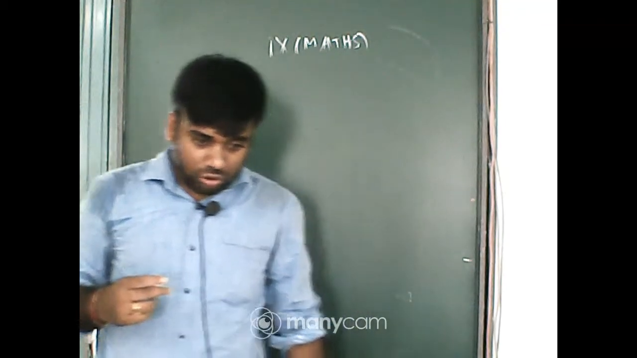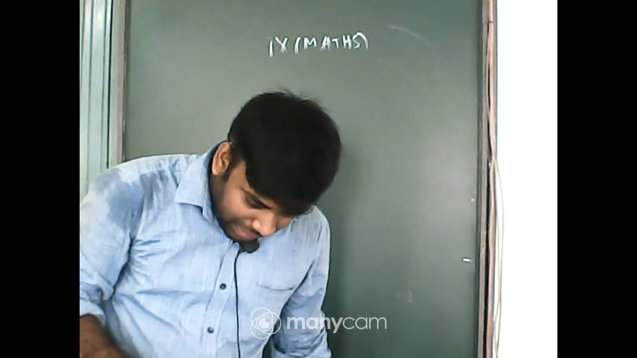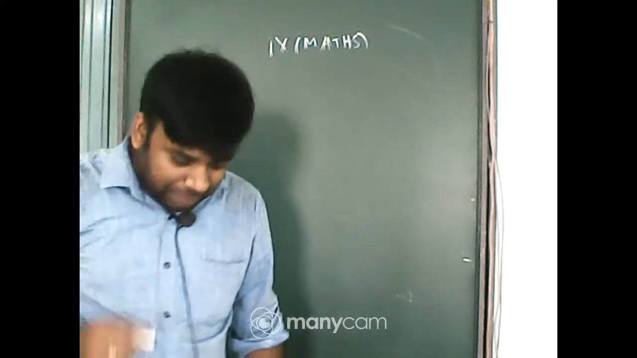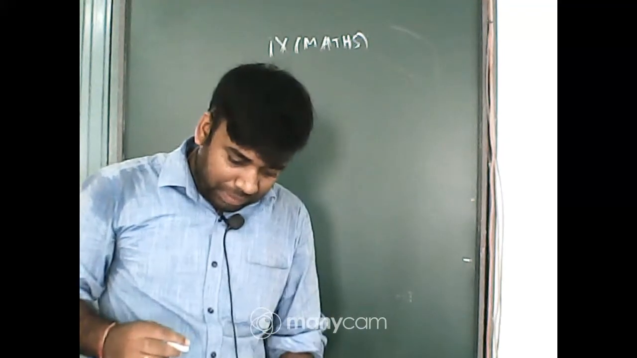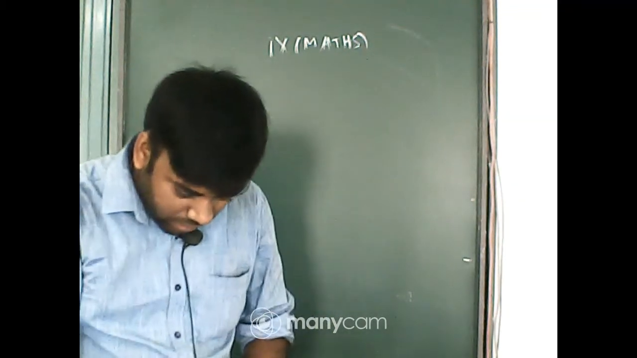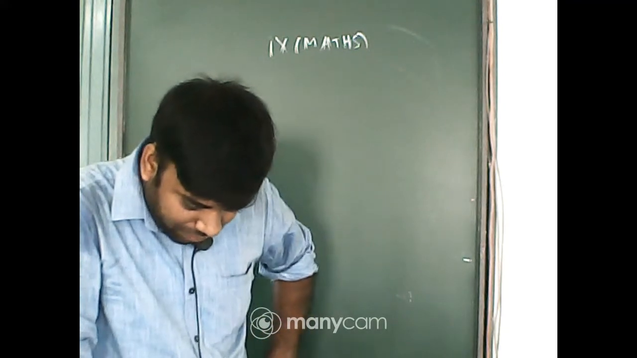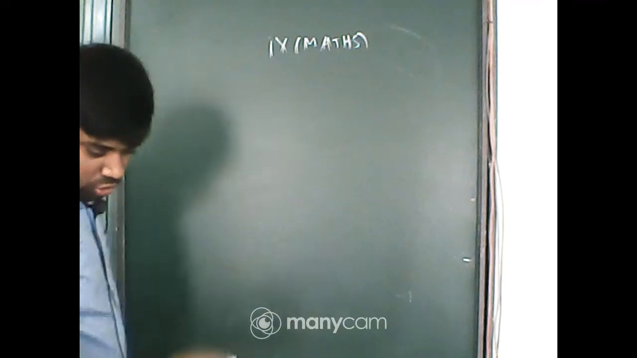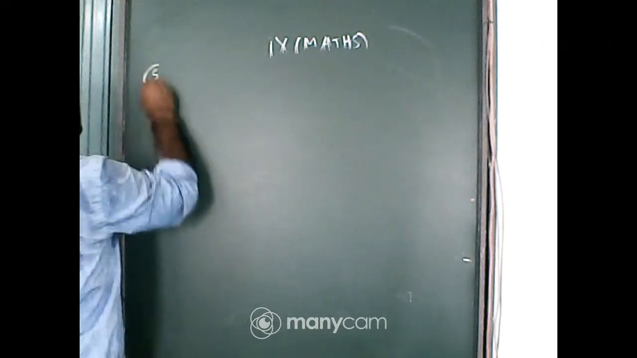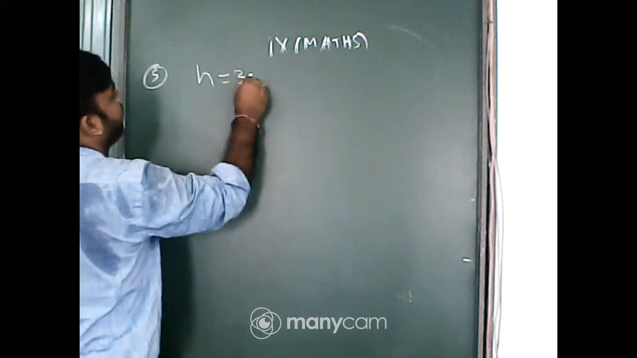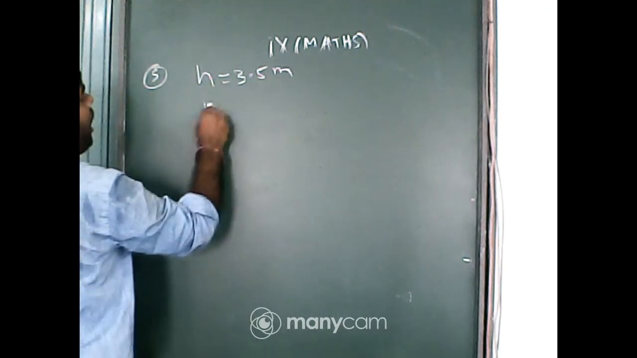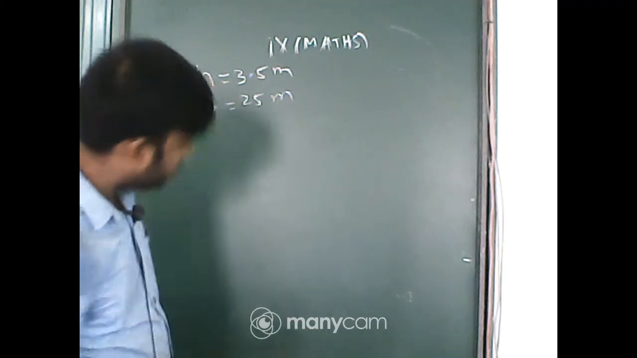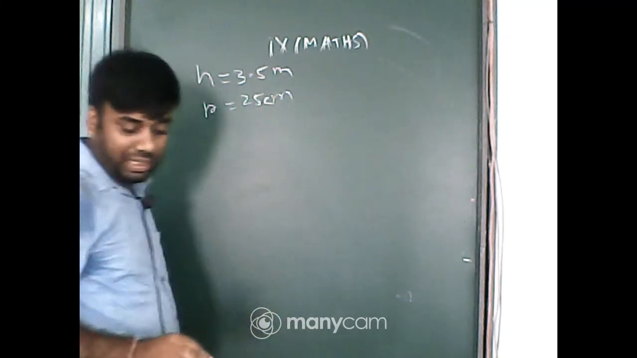So the pillar is 50 centimeter in diameter and 3.5 meter height. Find the cost of painting the curved surface area of the pillar at the rate given. So it is question number 5. It is clear, students? h equal to 3.5 meter and r equal to 25 centimeter. Is it clear?